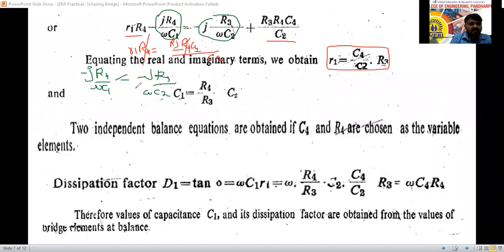This minus j gets cancelled here now. Omega also gets cancelled here now. What is the term left here now? R4 divided by C1 equal to R3 divided by C2. So can I write this equation like this? I will show you here now.